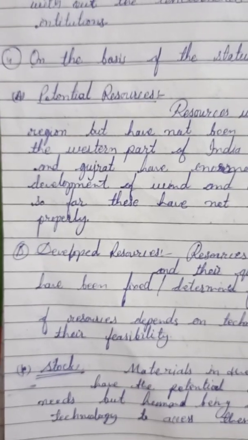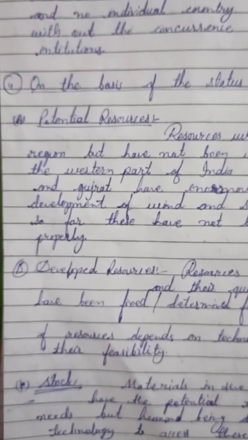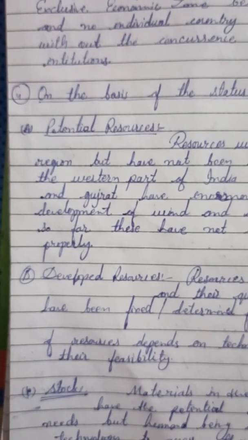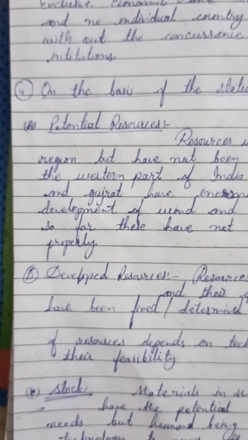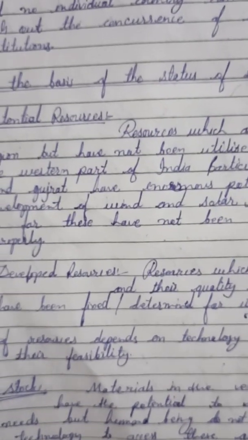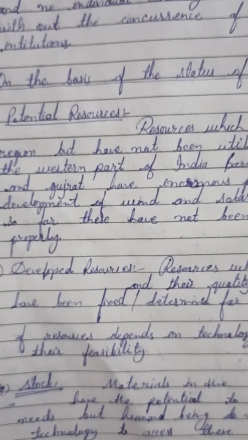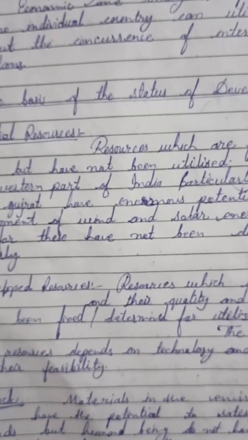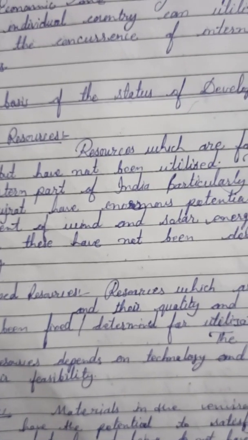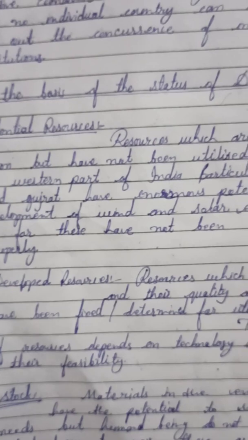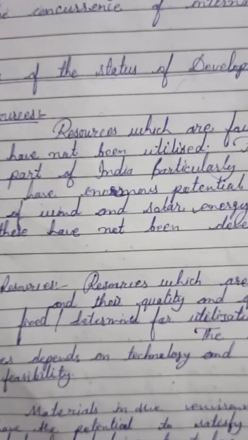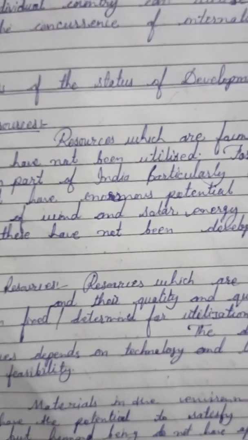The resources which are surveyed and their quantity and quality have been determined for utilization are, according to the name, developed resources. So how can we develop a resource? A resource can be developed with the help of technology and the level of its feasibility. The development of resources depends on the technology and level of their feasibility.